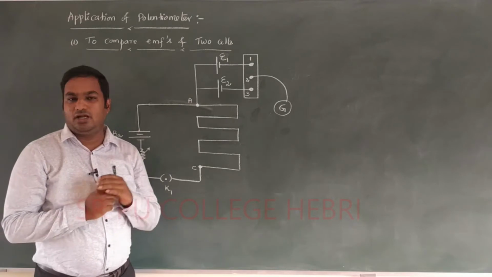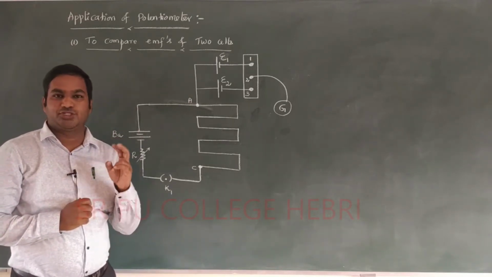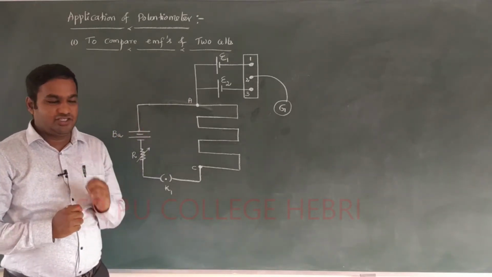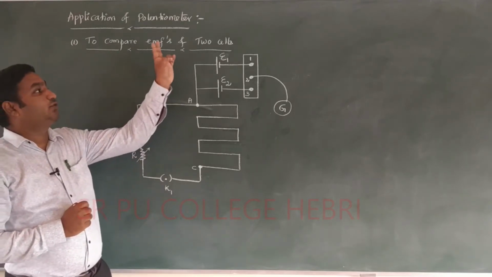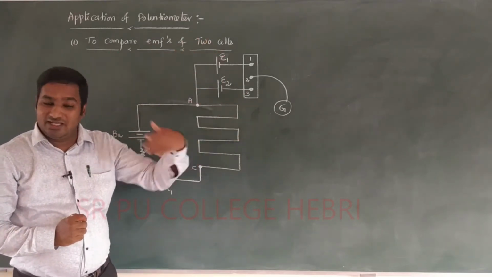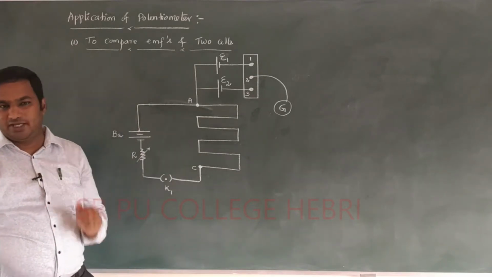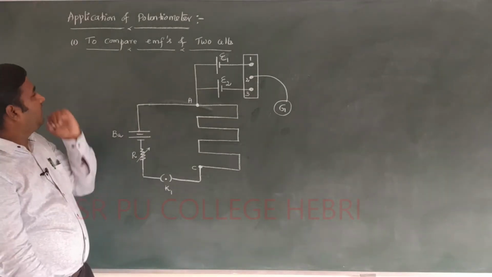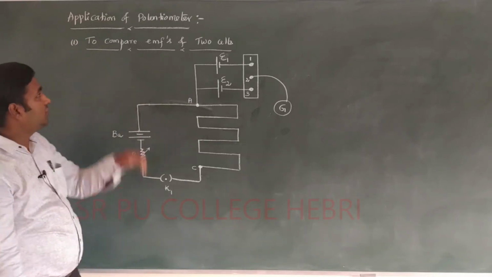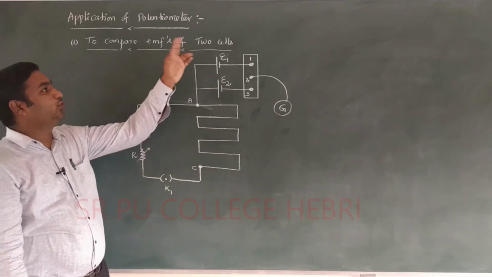Dear student, continuing with the next part, applications of the potentiometer. Under applications we are going to discuss 2 important ones. One is to compare the EMFs of 2 different cells, and the second is to find the internal resistance of a cell. We will learn these one by one. First application: to compare the EMFs of 2 cells.